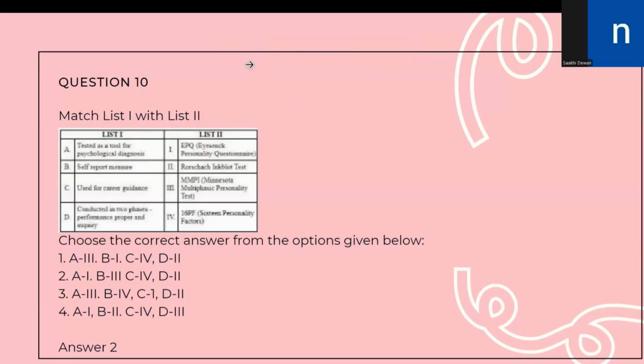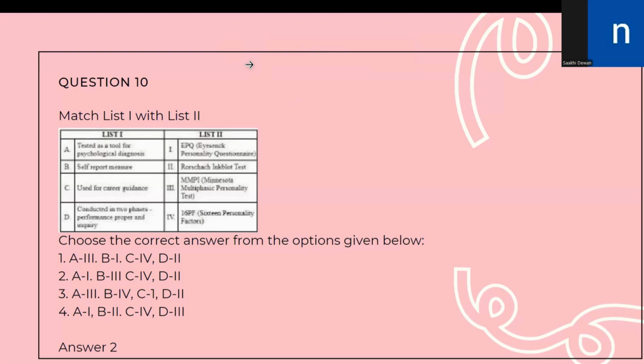Question number 10 provides us a tool list. The first part of list 1 states tested as a tool for psychological diagnosis. So it is EPQR, that is Eysenck Personality Questionnaire Revised, that we utilize as a tool for psychological diagnosis. Second is self-report measure. So we know that MMPI, that is Minnesota Multiphasic Personality Inventory, is used as a self-report measure. The first, used for career guidance.